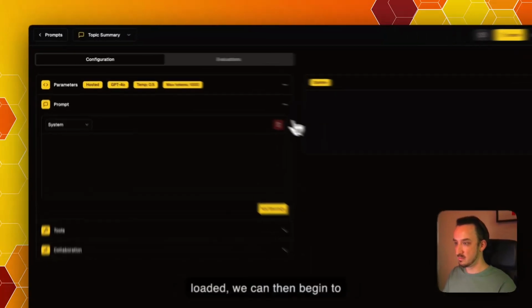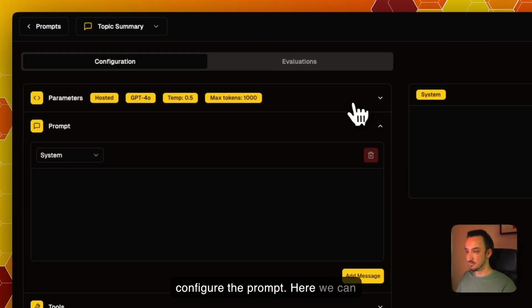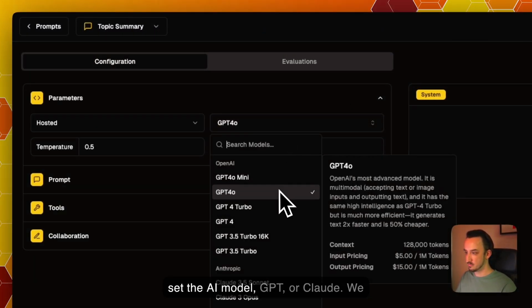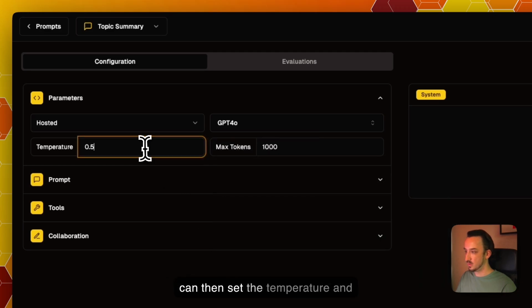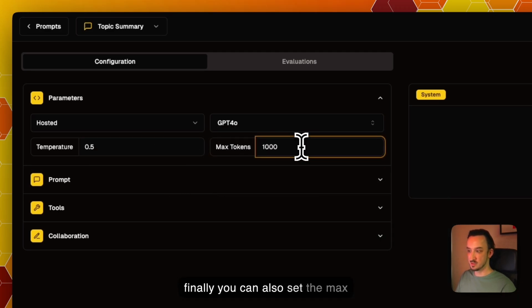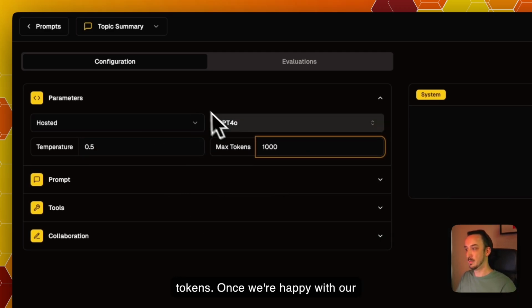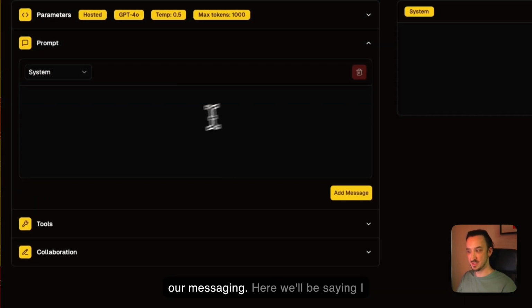Once our prompt is loaded, we can then begin to configure the prompt. So here we can set the AI model, GPT, Claude. We can then set a temperature, and finally you can also set the max tokens. Once we're happy with our parameters, we can then move on to our messaging.